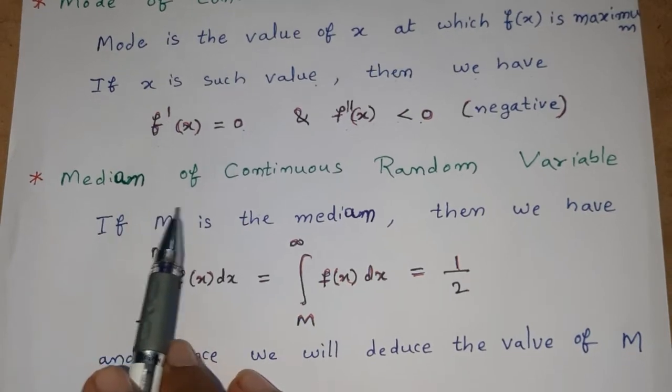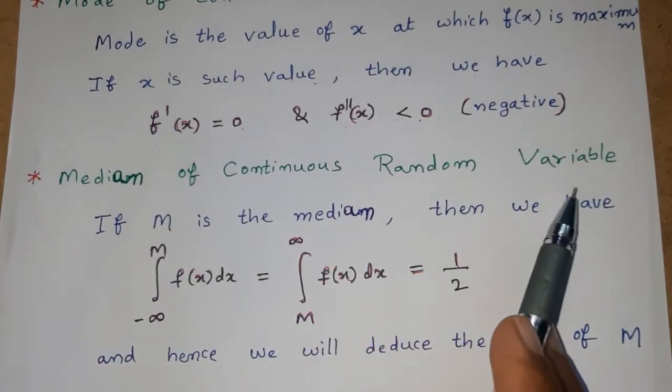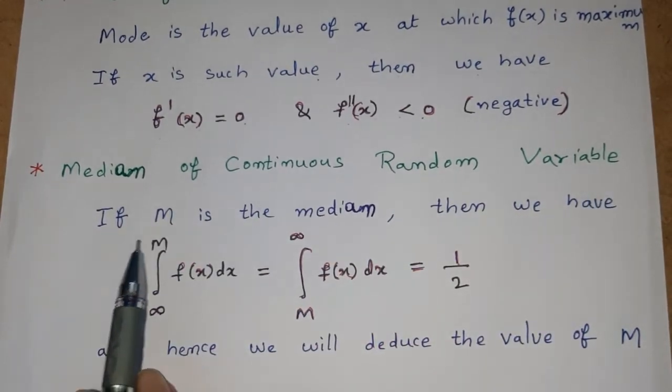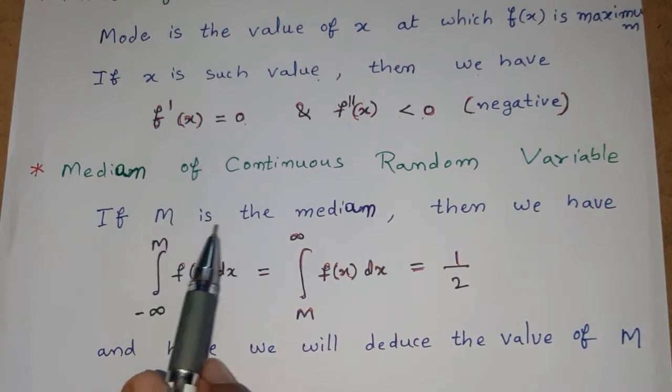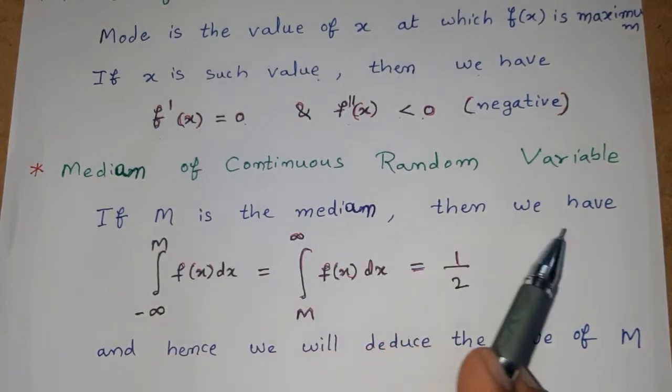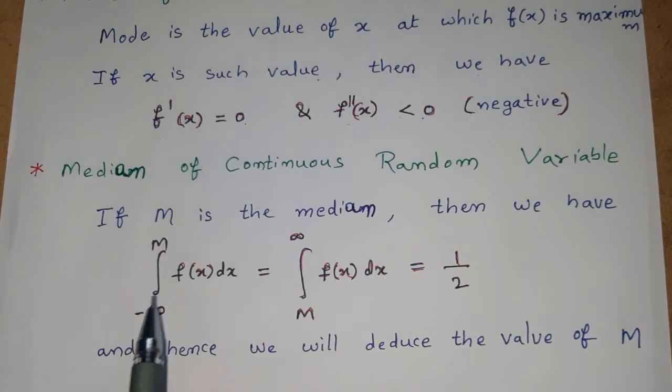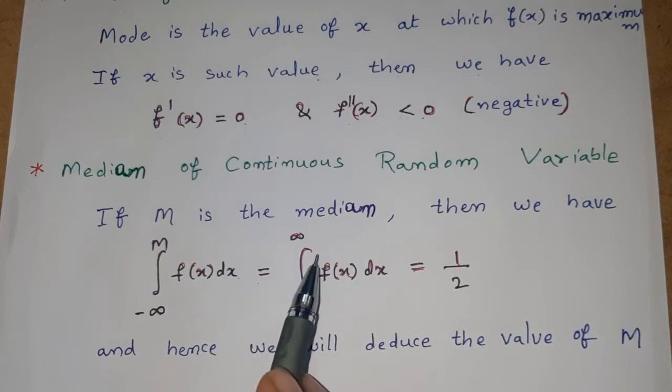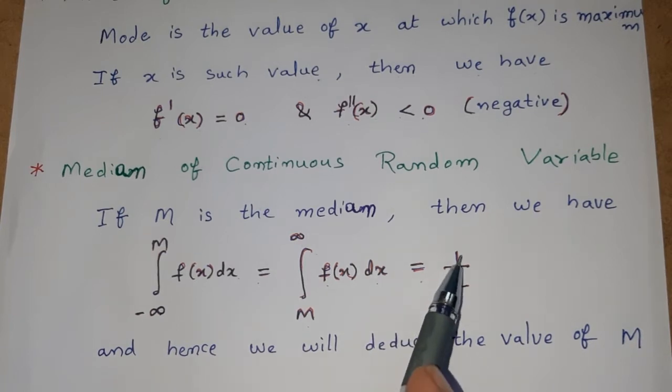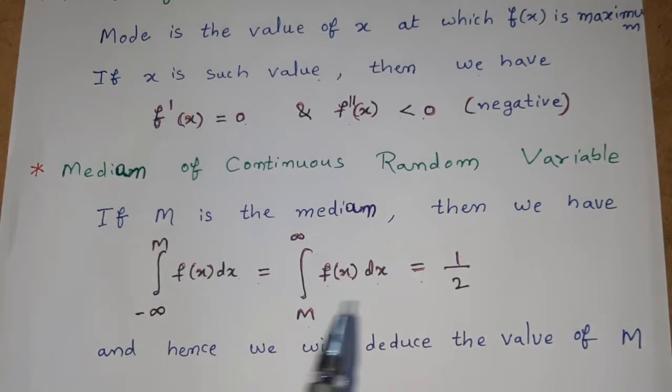Next, median of continuous random variable. If capital M is the median, then we have integral with limits minus infinity to capital M f of x dx is equal to integral within limits M to infinity f of x dx is equal to 1 by 2.